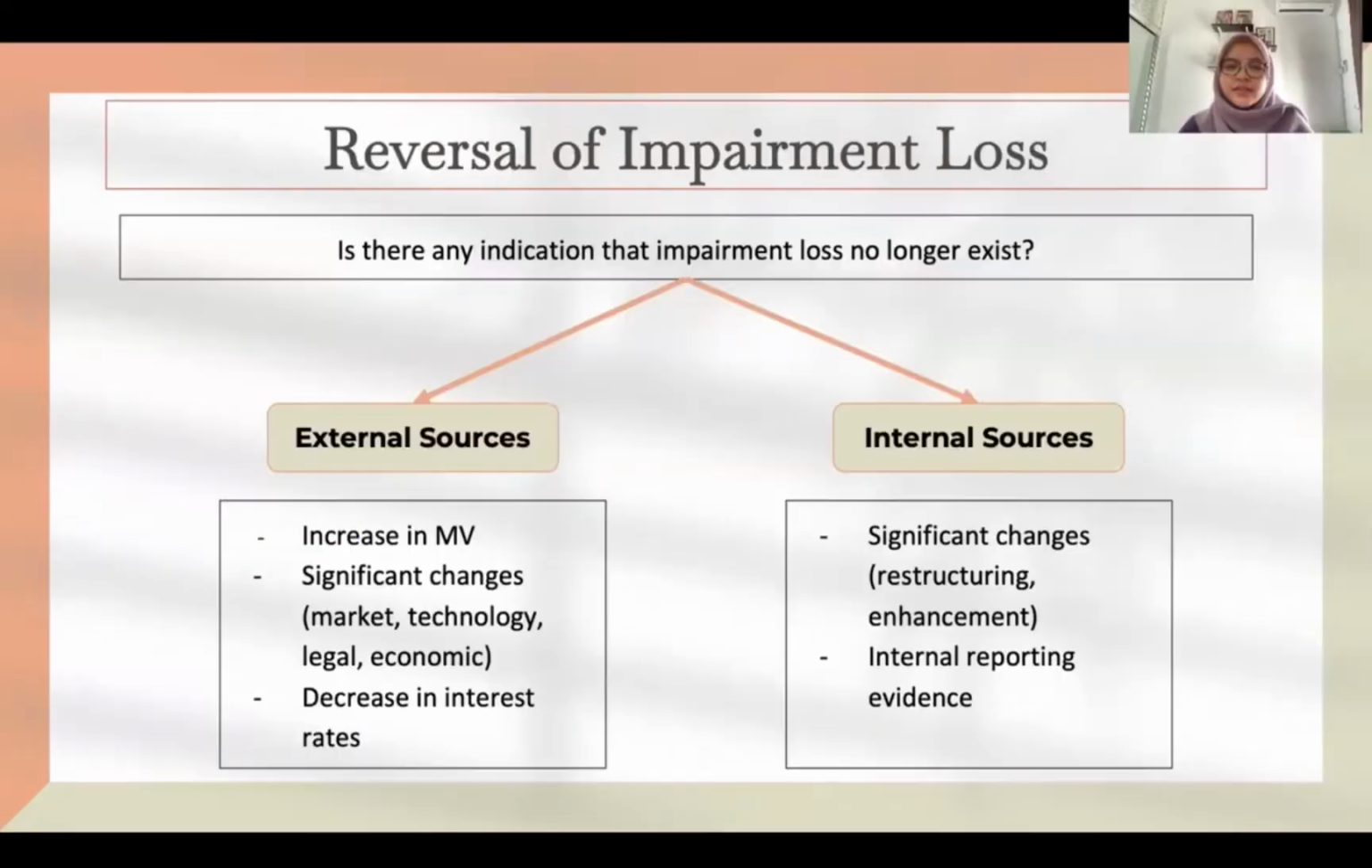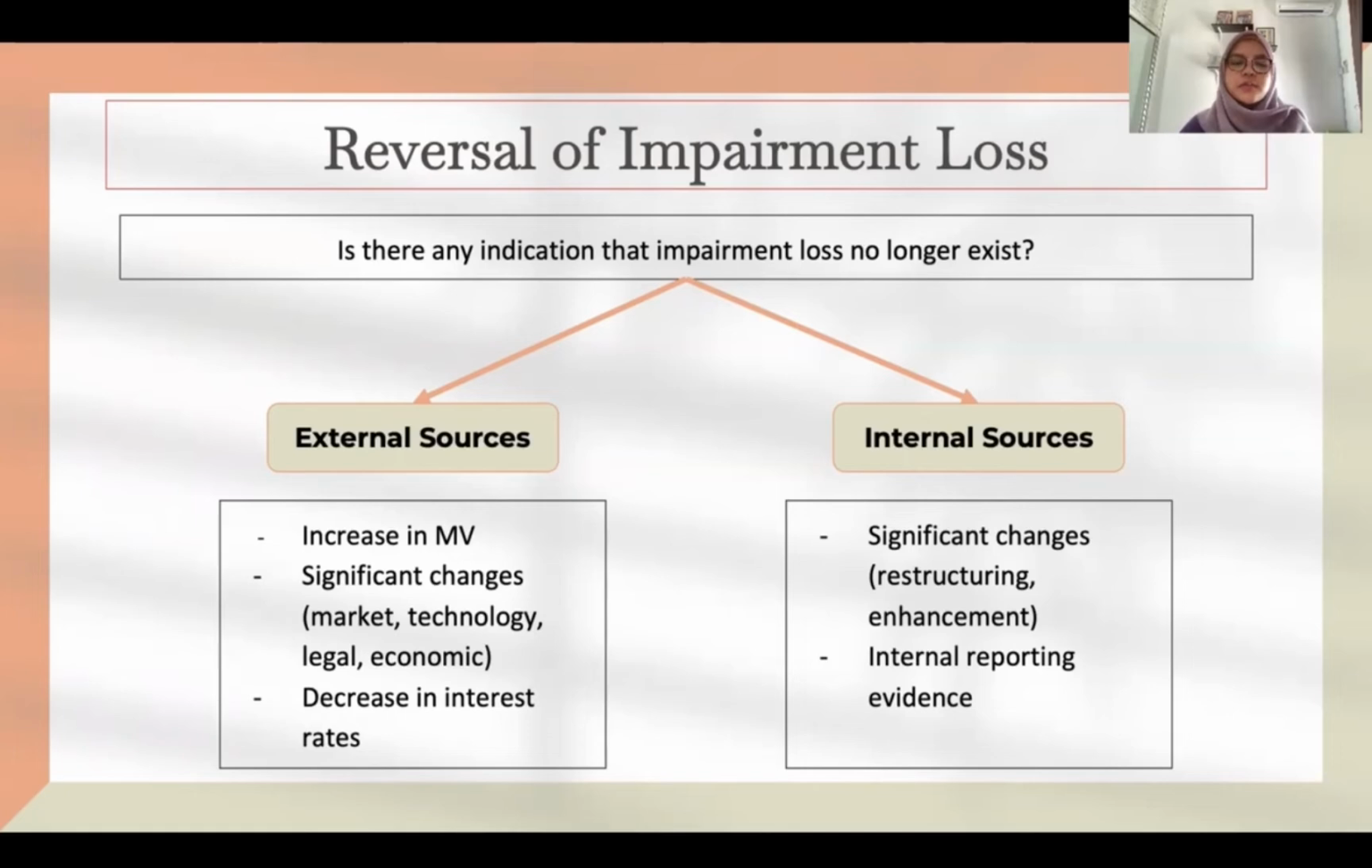Thank you. Now I'm going to present on the reversal of impairment analysis. Similarly, when assessing an impairment loss, an entity is required to assess at the end of each reporting period whether there is an indication of impairment loss that is recognized in prior period should be reversed or partially reversed.